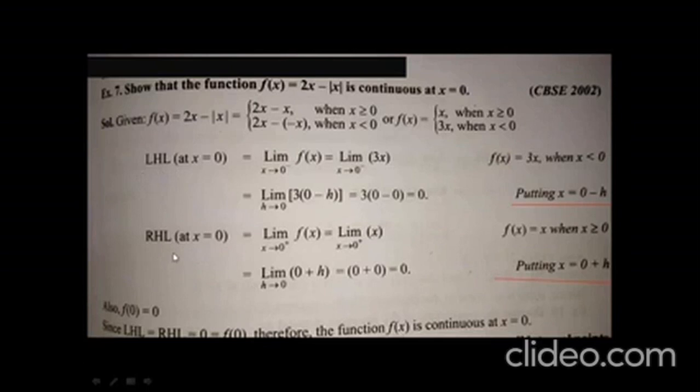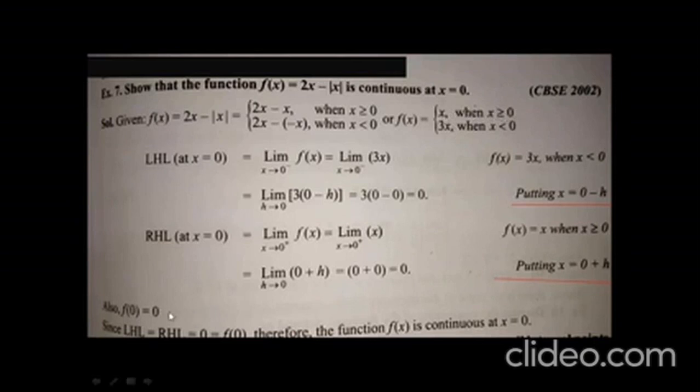Now we need to find the value of the function at the point 0. We can easily locate that f(0) is equal to 0, because the value of the function is equal to x when x is more than or equal to 0. If we put x equals 0, the value of the function becomes 0.